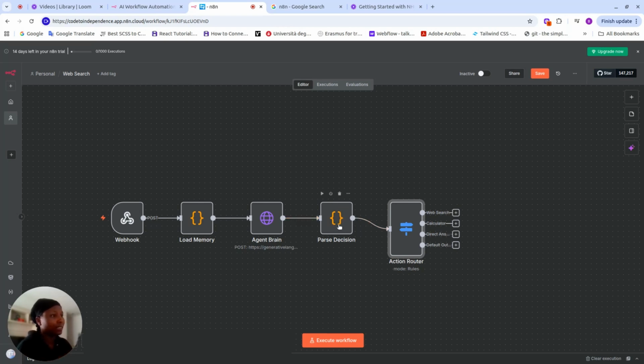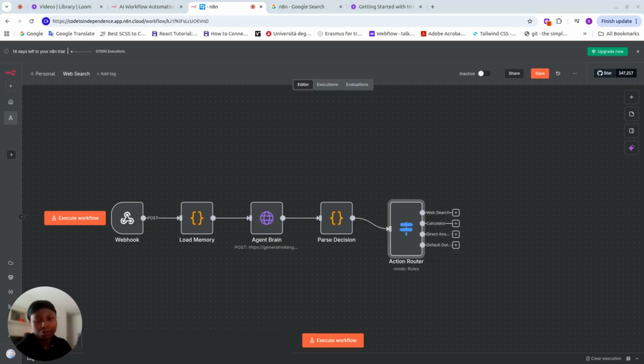We should look for a calculator to do it for us, or should I give my own answer here, or should I go and search the web? And whatever past decision receives here, if it's a calculator, do this.